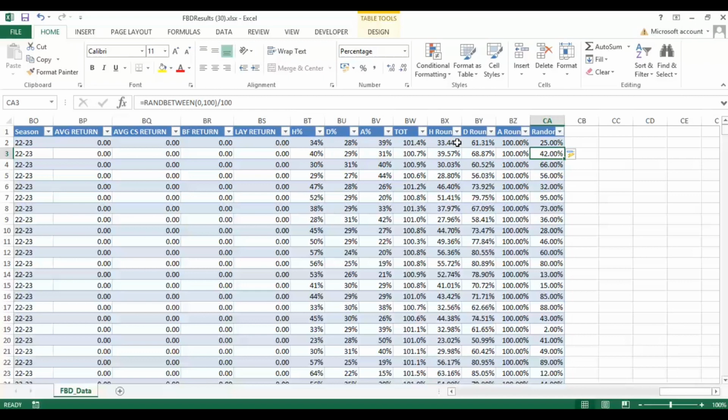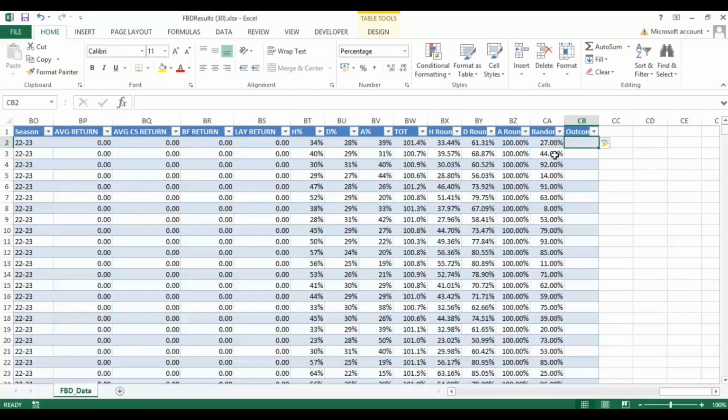Now you can refresh your Excel sheet to bring up a new randomized calculation. So you can just drag and click and you can see that those random figures will change, or you can press F9 to do a calculate, and that will bring up a new set of random numbers for each line every time you do that. Okay. And then what we're going to do is use that randomized figure to generate the outcome.